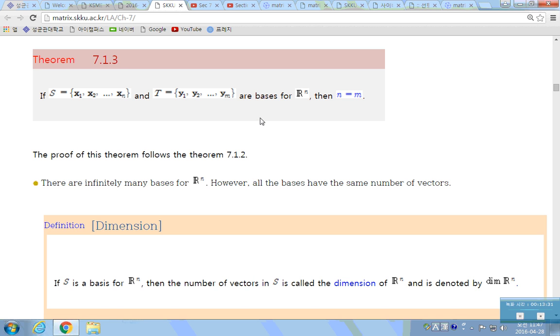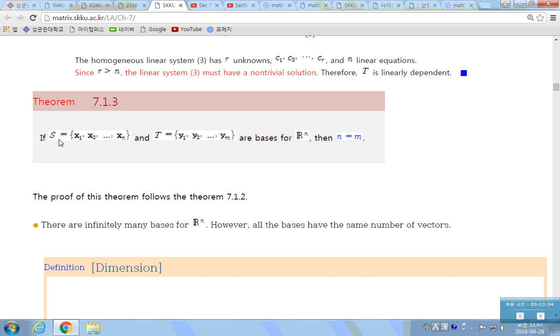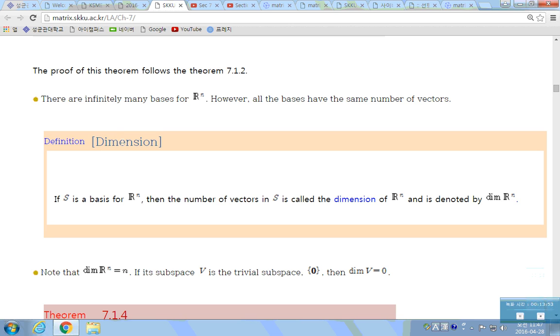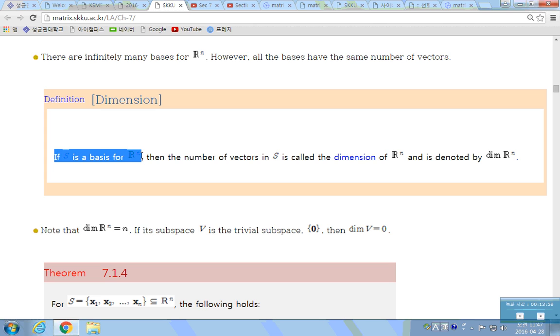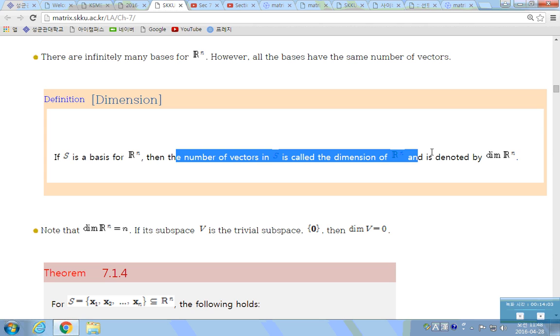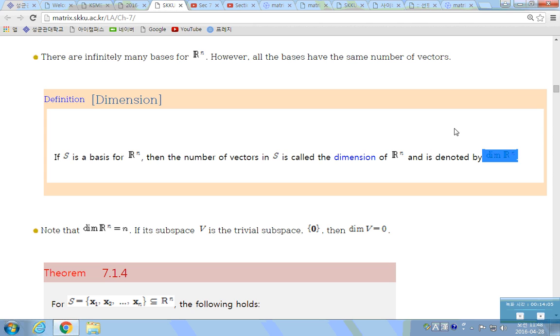여기서부터 뭐가 나오냐면, if S and T are both basis for Rn, then the number of the vectors in those two sets should be same. Rn 안에 두 개의 기저가 있으면 그 두 개의 기저 안에 있는 벡터의 개수는 무조건 똑같아야 된대요. 그렇죠? Dimension. So that, from that, the dimension can be defined. If S is a basis for Rn, then the number of vectors in S is called the dimension of Rn. And simply we write it as the dimension of Rn.